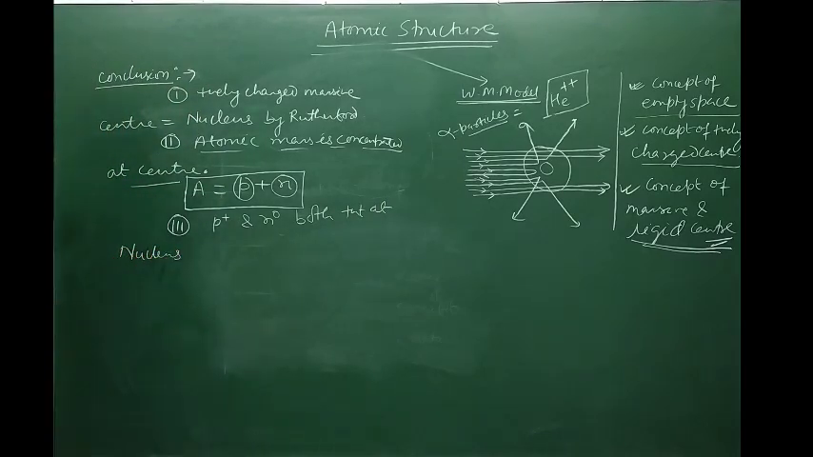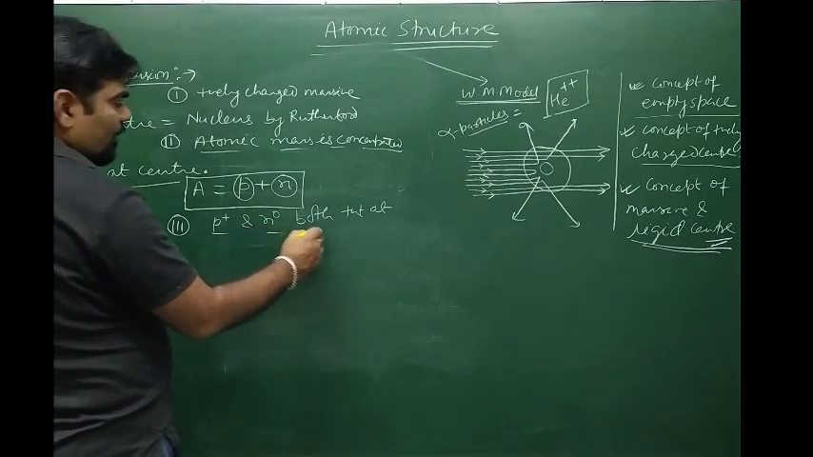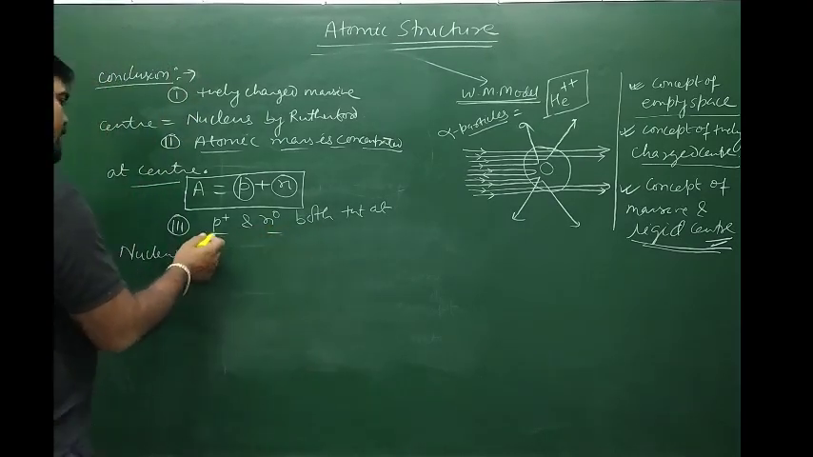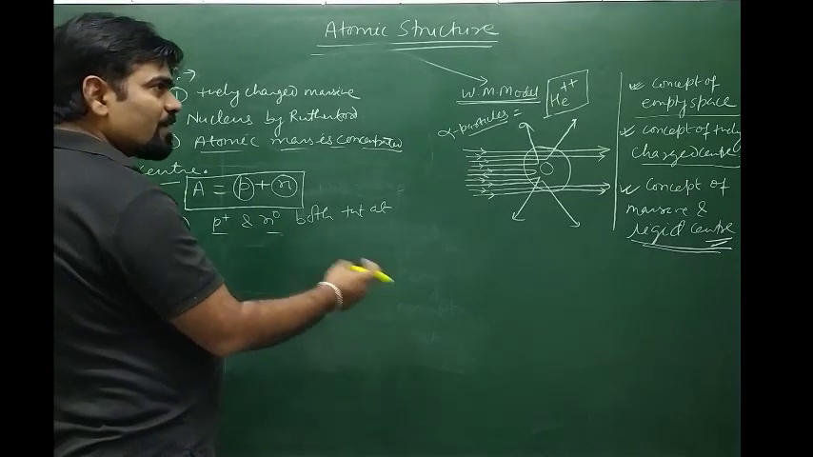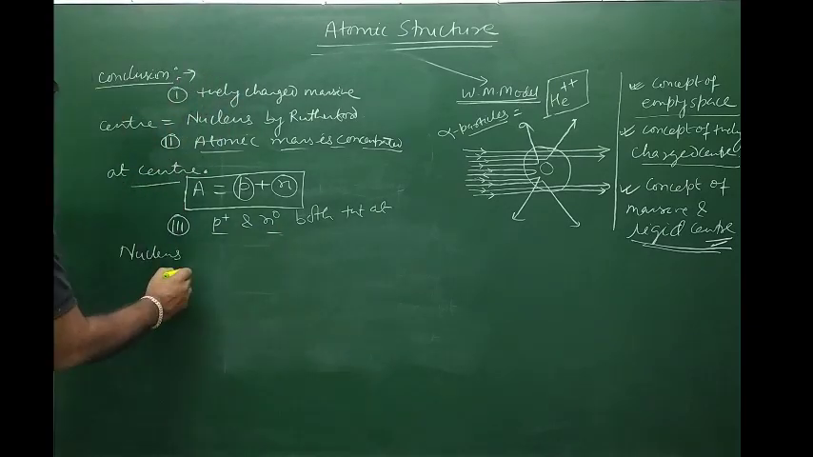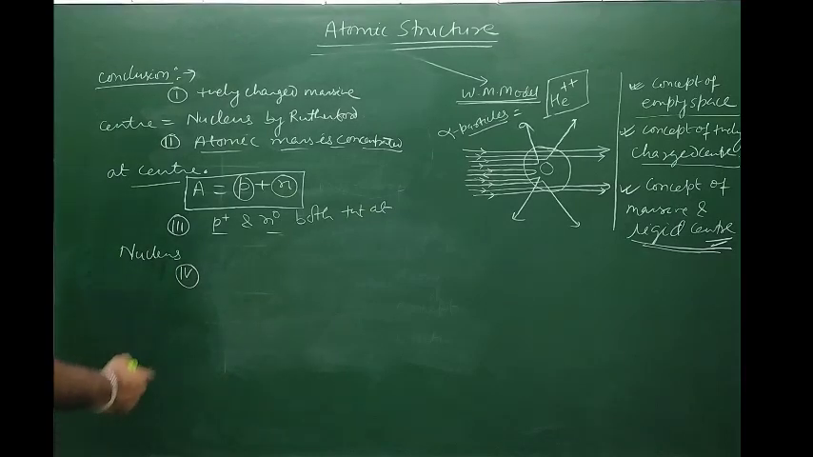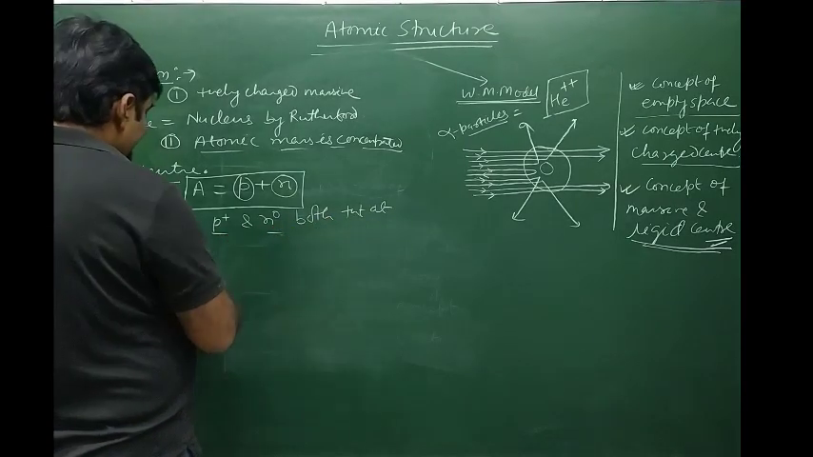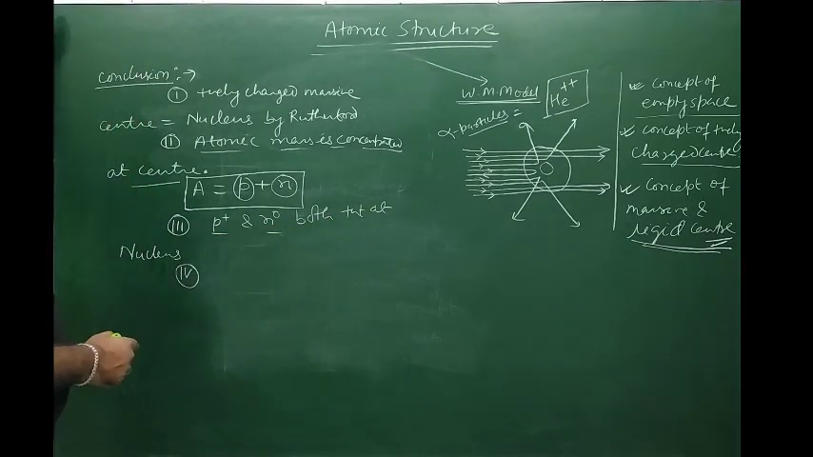Proton and neutron both are present in the nucleus itself, and a proton can be converted to a neutron and a neutron can be converted to a proton by the Yukawa meson exchange theory. So proton and neutron both are present at the center, that is the nucleus.